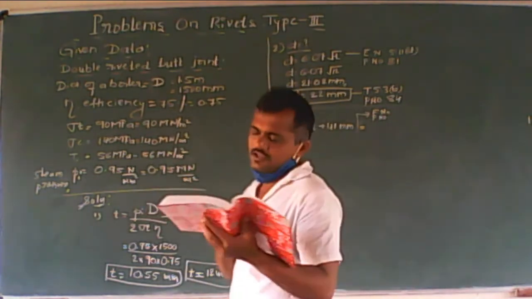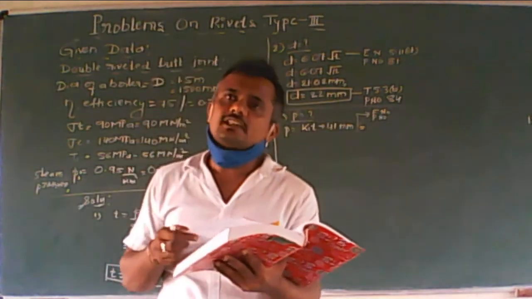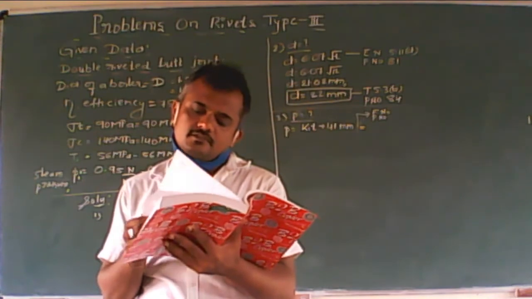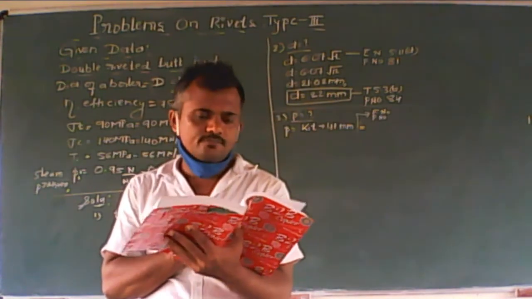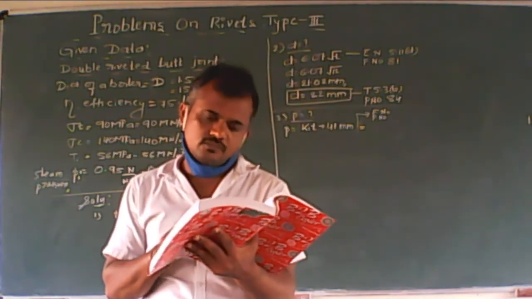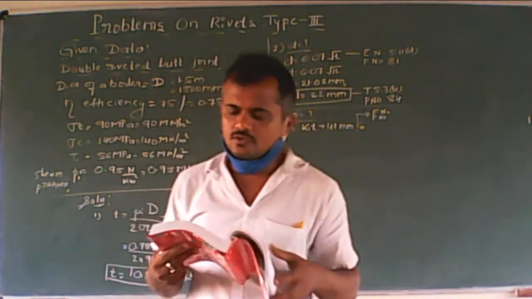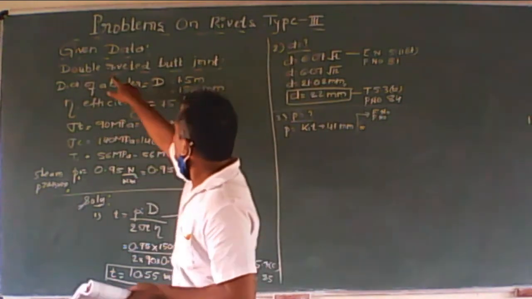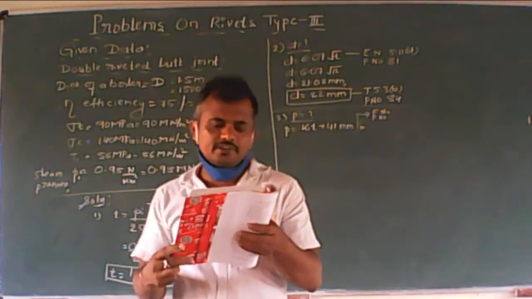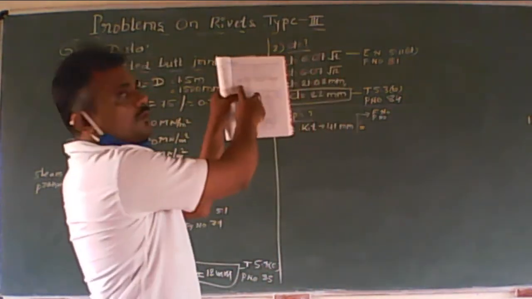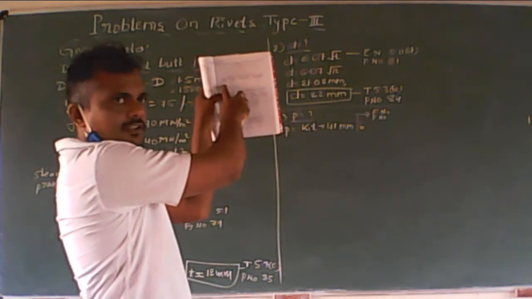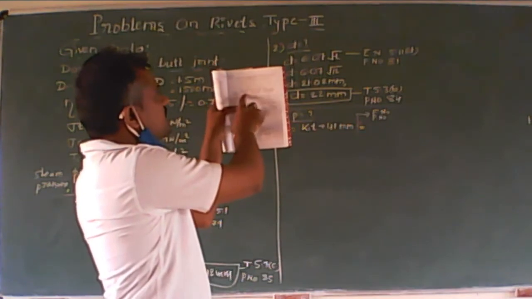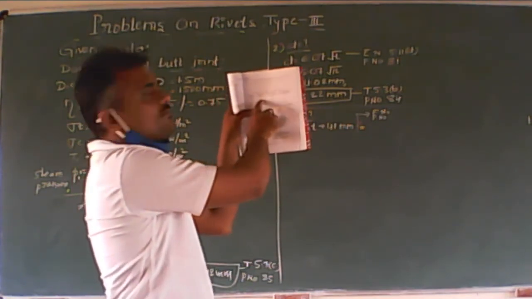K1, how to calculate, how to select the value of K1? Look at page number, table 5.4a, coefficient K1 in equation 5.12b. Double riveted butt joint. Double riveted means you have to take the row for 2. The first column is the number of rivets, and the second column is the coefficients for lap joint.